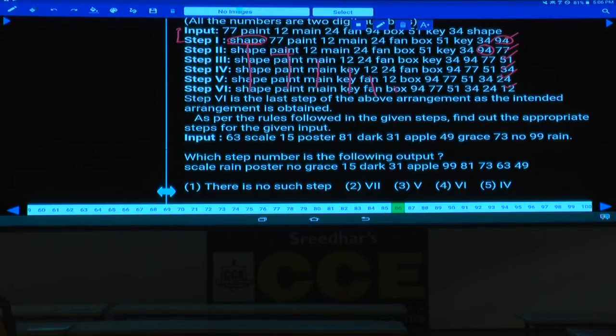Now the numbers are arranged in the descending order. Now the words are also arranged in the descending order. In each step, the word arranged from the left hand side, number arranged from the right hand side. Clear now? And this is about question numbers 86 to 90.